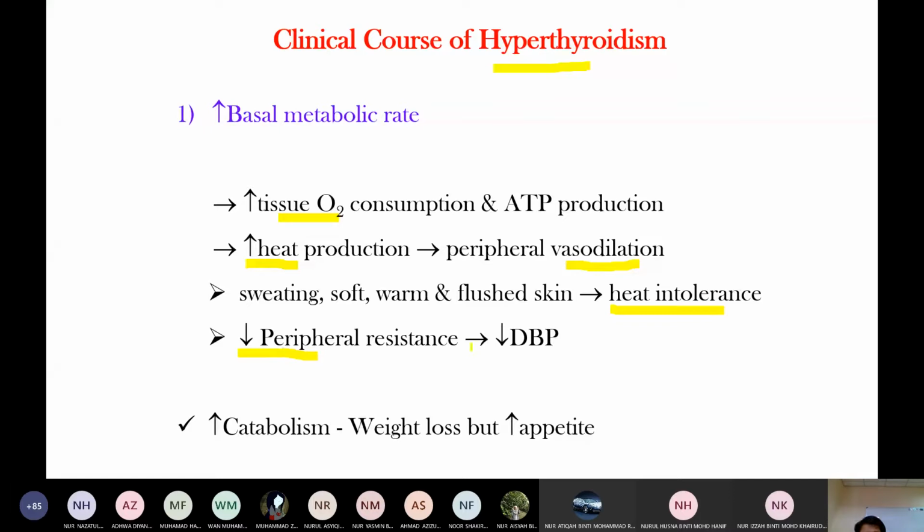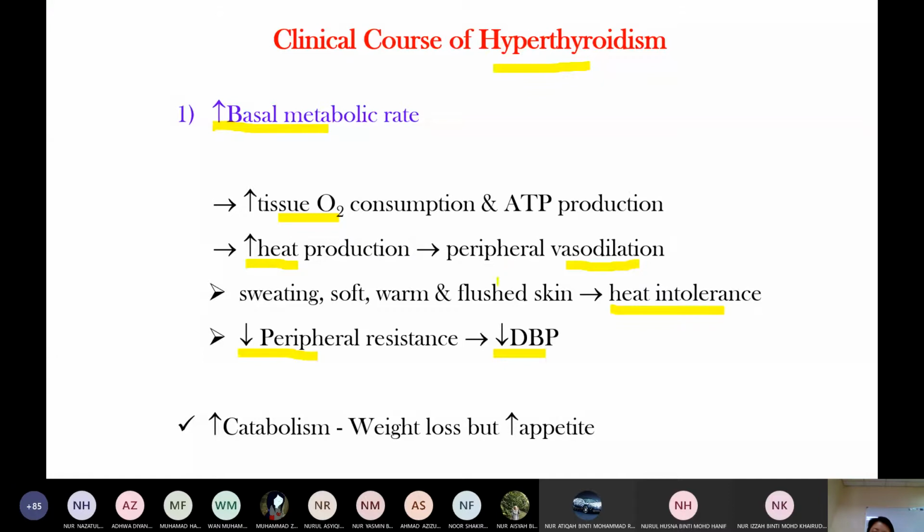In blood pressure, total peripheral resistance determines the diastolic blood pressure. That's why in hyperthyroidism, vasodilation causes decreased peripheral resistance that leads to reduced diastolic blood pressure.